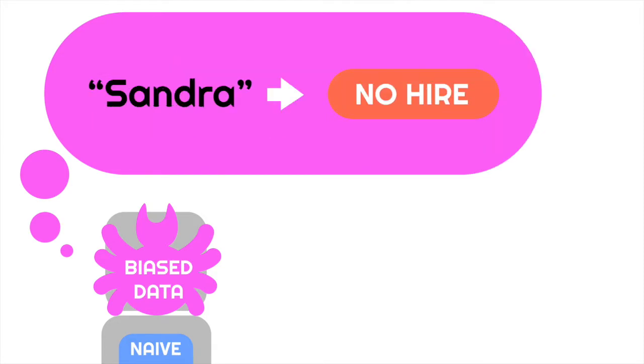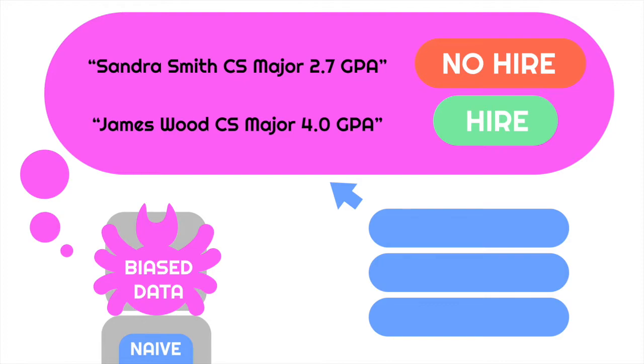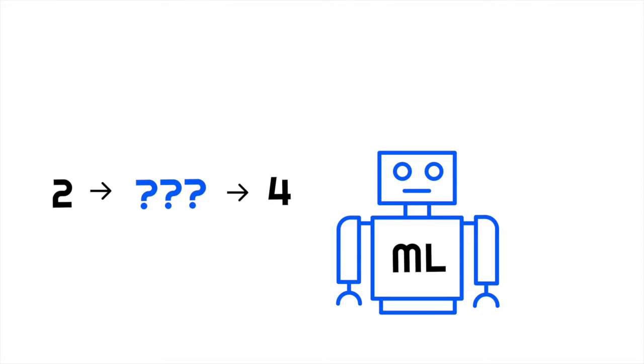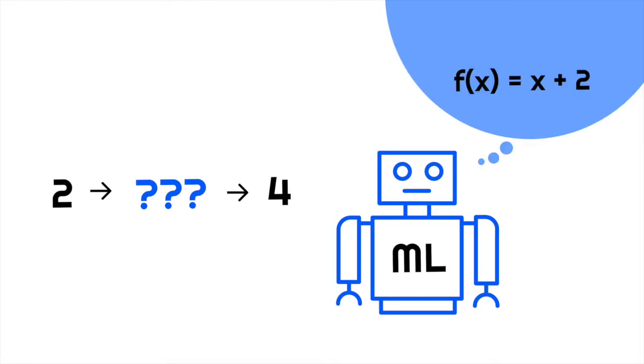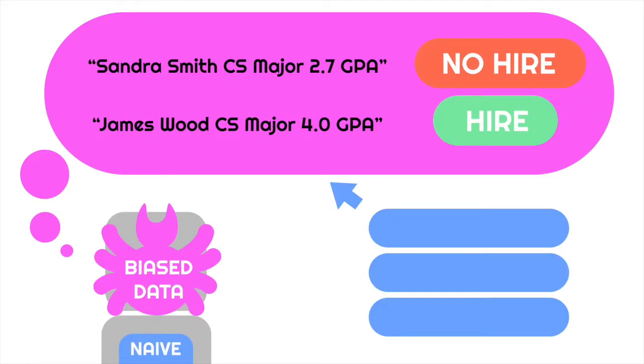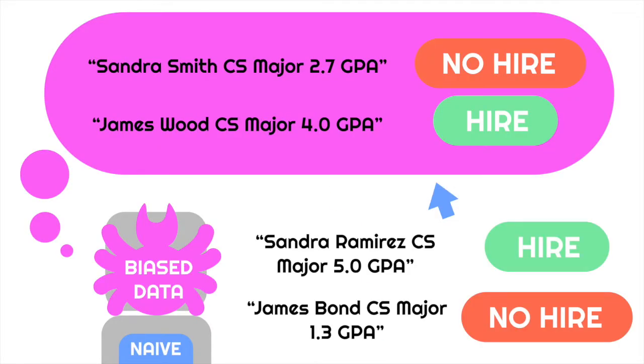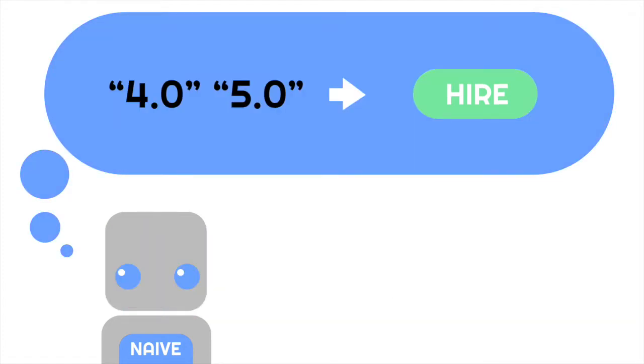One way we can improve this situation is by paying attention to the biases our AI system has learned. To counteract these biases, we can add more varied data to the system's training data set. In the first video, we told you that machine learning systems adjust their functions when they receive new data. So, in our hypothetical situation, we could train our system with more resumes and hope that our system would learn that GPAs should be more important in determining whether a person should be hired or not.